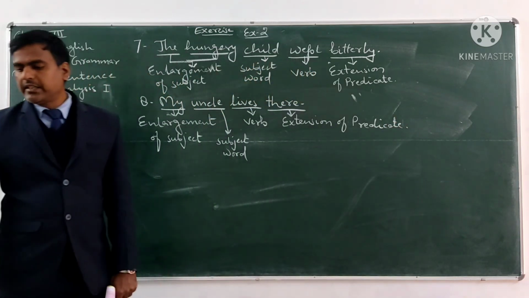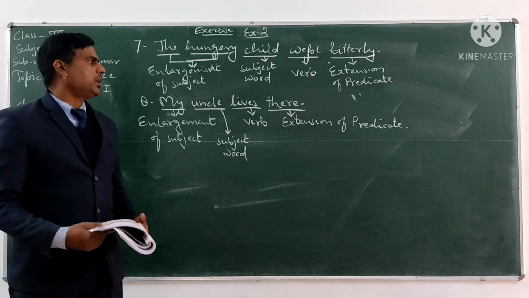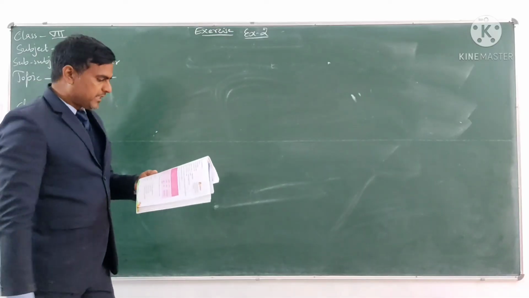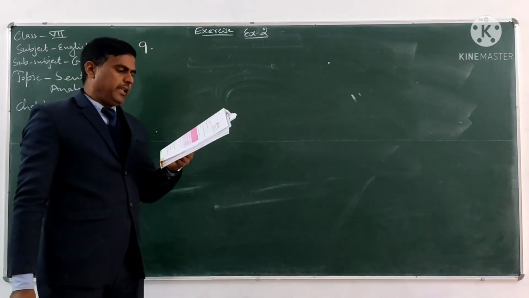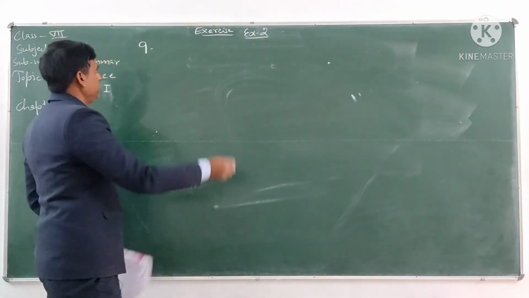So this is the sentence analysis of sentence number 8. Sentence number 9. Sentence number 9 is he hit the ball hard.